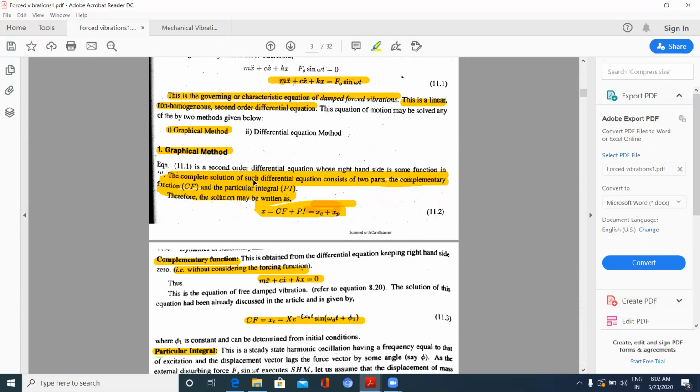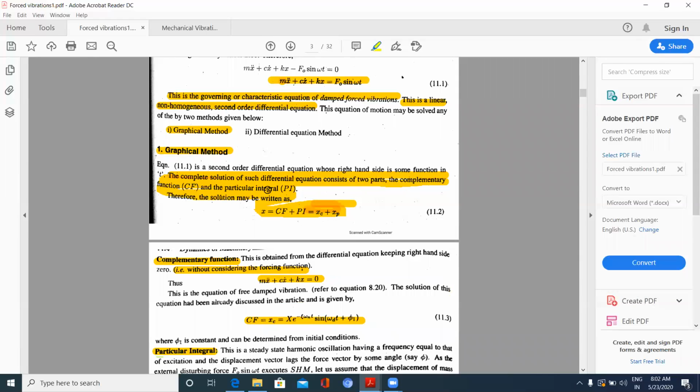the complete solution of such a differential equation consists of two parts. Usually we will be getting two parts. They are the complementary function and the particular integral.